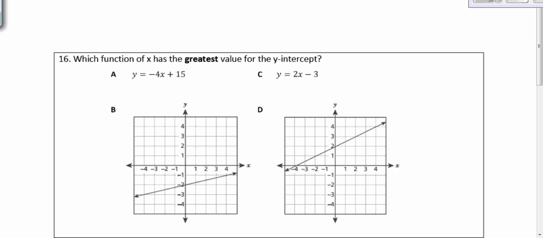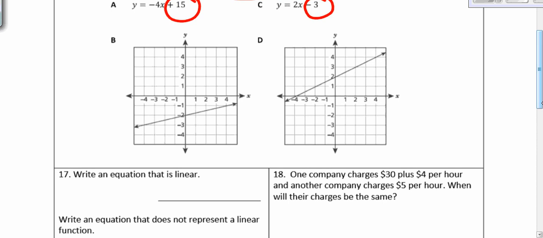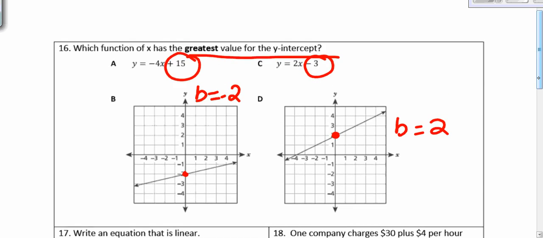Number 16, which function of x has the greatest y-intercept? So here your y-intercept is 15. Here your y-intercept is -3. B, your y-intercept is here where the line crosses the y-axis. So B, your y-intercept is -2. And C, here your y-intercept is up at +2. So the greatest y value for the y-intercept is answer choice A, +15.